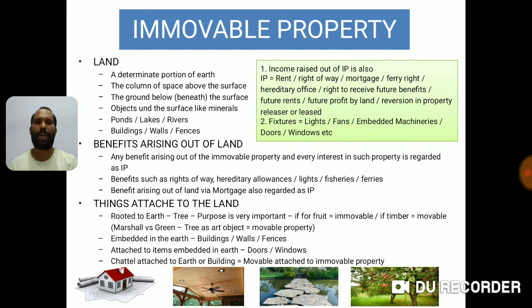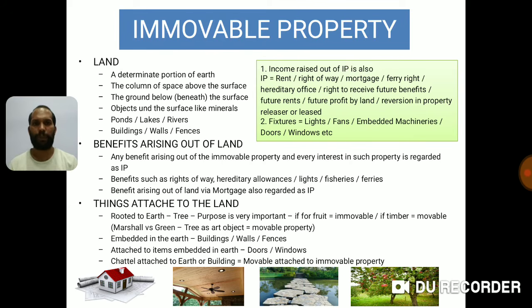For example, you have a pond and you have fishes in it, you do fisheries, or you are giving it to someone on rent basis to do fisheries and you are getting income for that, that is also called a benefit arising out of land, which is an immovable property. Then benefit arising out of land via mortgage is also regarded as immovable property. If any mortgage happens and you get any income benefit arising out of it, then it is also called immovable property.